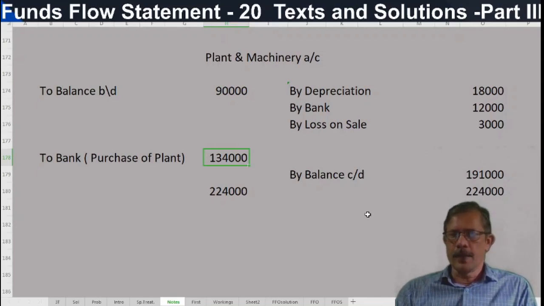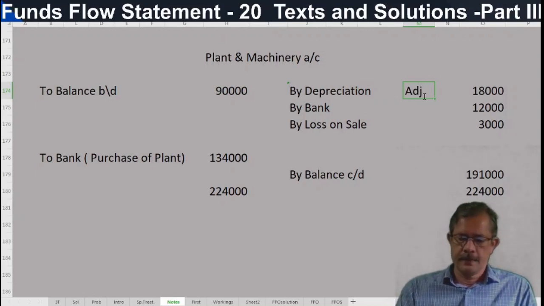Here one more information is there. This depreciation and loss on sale of plant are non-fund items or non-cash items. Both should be debited in the adjusted P&L account.